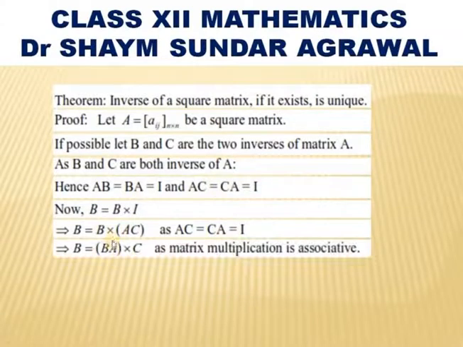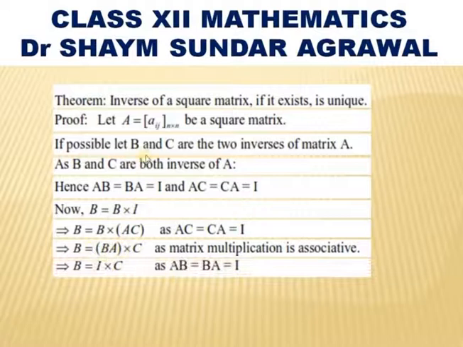But as we know, AC is equal to CA, and matrix multiplication is associative, so we can write B into AC as BA into C. As B is the inverse of A, BA is equal to the identity matrix.